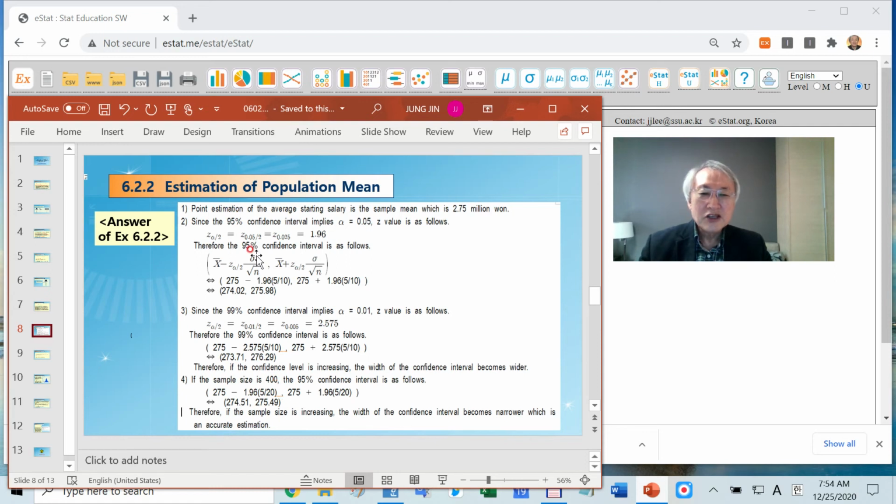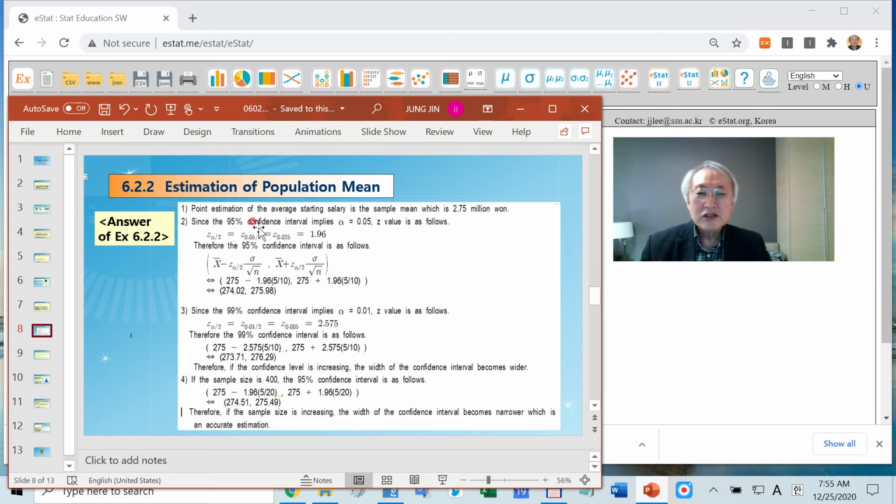In case of 95%, if the sample size is increased, this value is smaller. That means it has a more skinny normal distribution. Therefore, the interval size will be small.